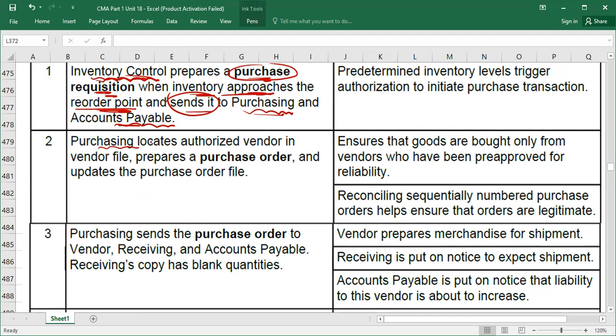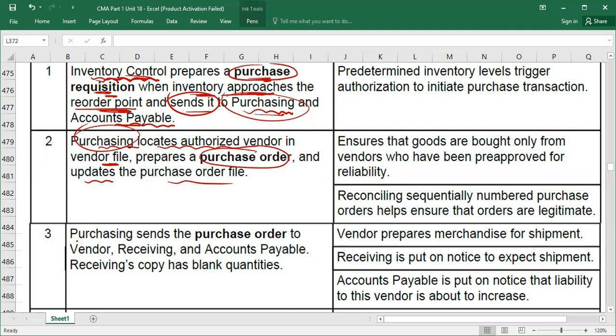So now here we go. Purchasing means the purchasing department. They will locate an authorized vendor. According to the material, they will check who is the authorized vendor in their list. They will check the vendor in the vendor file, prepare a purchase order, and update the purchase order file. Who will prepare the purchase order? The purchasing department. It doesn't mean they will prepare the purchase order and keep it with them. No, obviously they will send it to the approved supplier also.